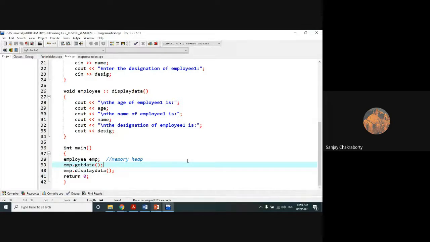But here, while creating an object, it will by default consider the new keyword. We don't need to use it explicitly here. In Java we can use it explicitly, but in C++ we cannot use it explicitly while creating an object. There is some other use of the new keyword that I will show you in a future class. But here we cannot use it in such a way. You have to create the object in this fashion.